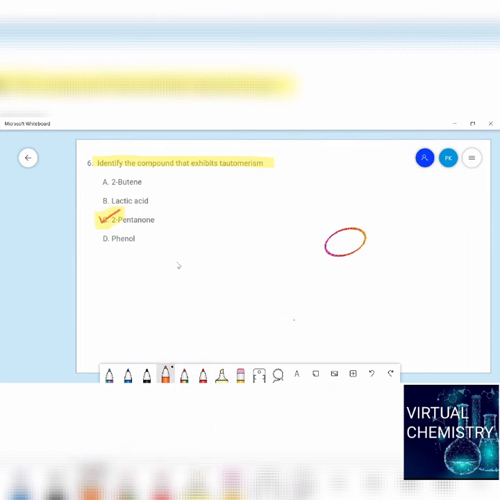What is the reason? Let me explain. Let us write the structure of 2-pentanone first. So what is the name of this? 2-pentanone. Ketone is the functional group. This is the IUPAC name. Now, how does it show tautomerism? A proton can be shifted from the adjacent carbon to this oxygen, and a double bond forms here.